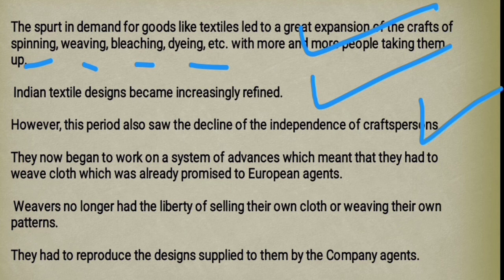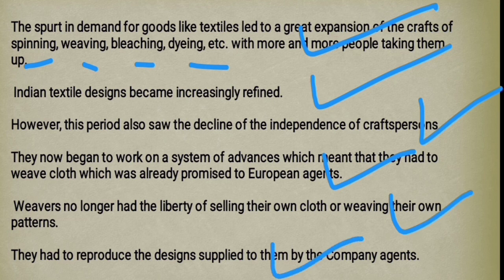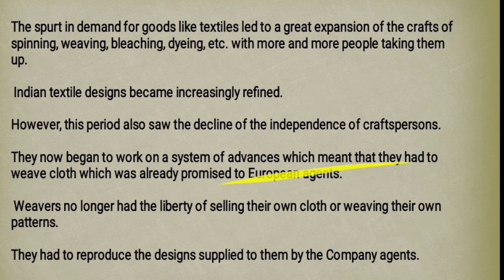Why? Because they started to work on advance money. When they received advance money from European agents, they were forced to give their prepared material to these European masters only, and they were forced to prepare material according to the European agents' choice, as they used to demand. So this was the system.